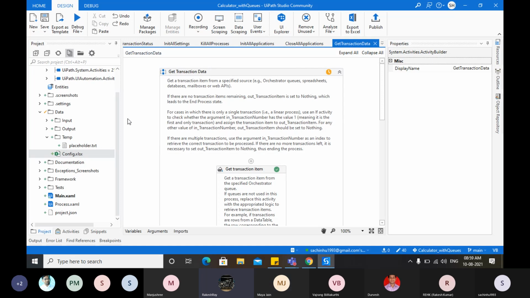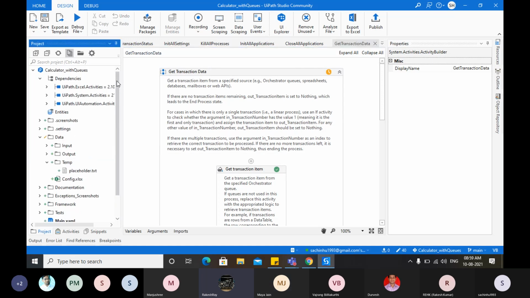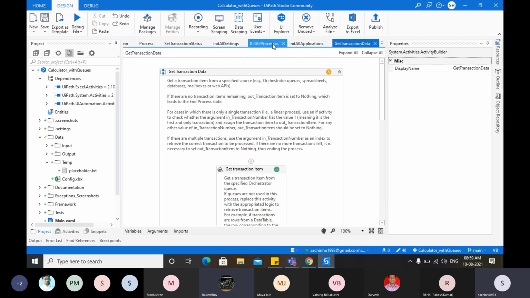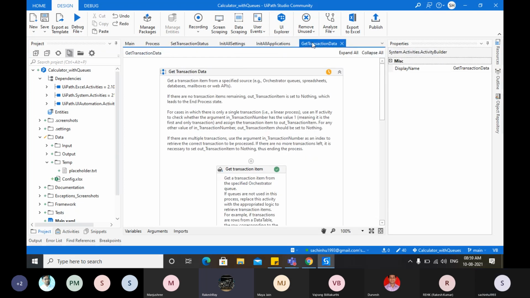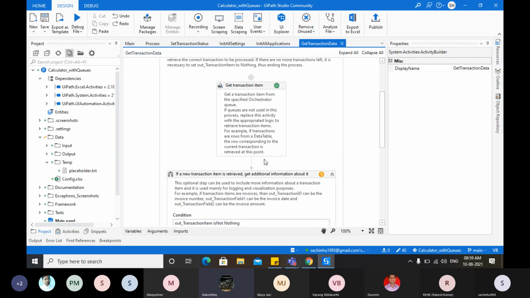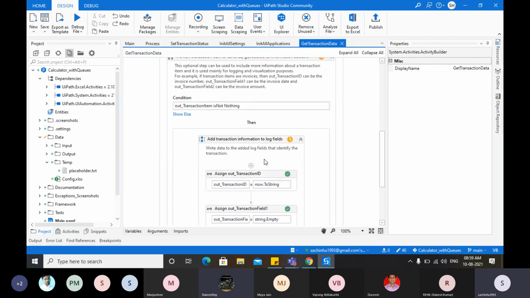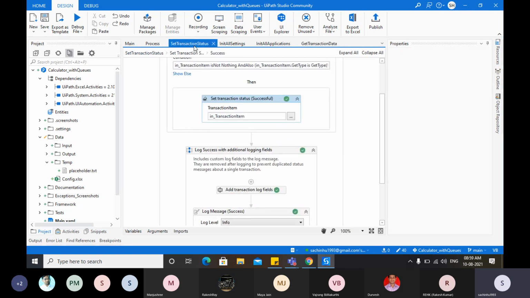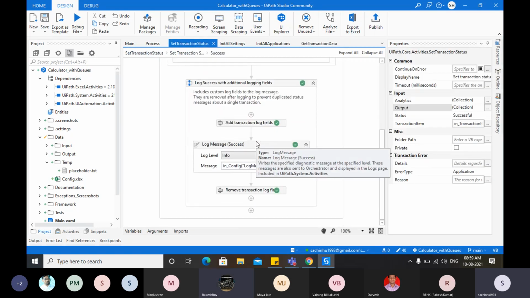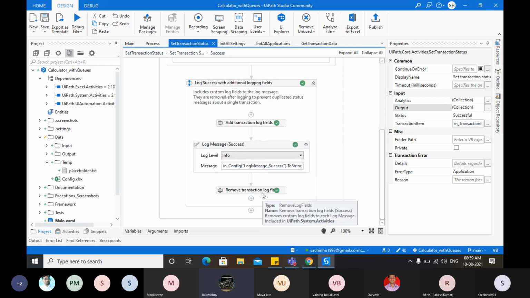Set transaction status. And there, here we are passing our output on the right side, no? The properties.